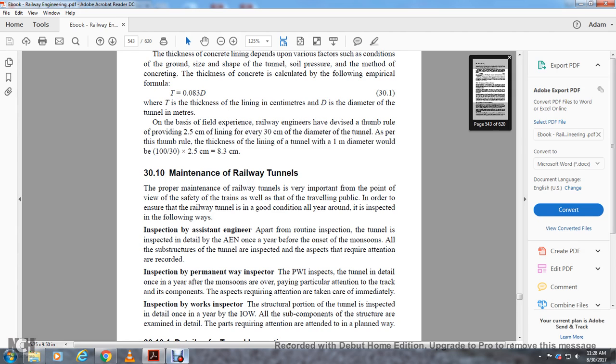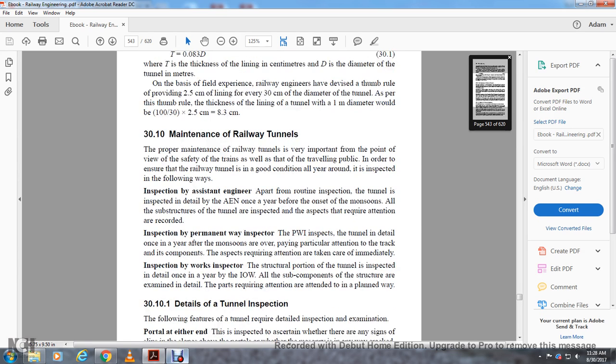Inspection by the permanent way inspector. The permanent way inspector inspects the tunnel in detail once a year after the monsoons are over, paying particular attention to the track and its components. Aspects requiring attention are taken care of immediately. Inspection by the works inspector. The structural portion of the tunnel is inspected in detail once a year. The works inspector examines the subcomponents of the structure and the details of the parts, and attends to what requires attention in a planned way.